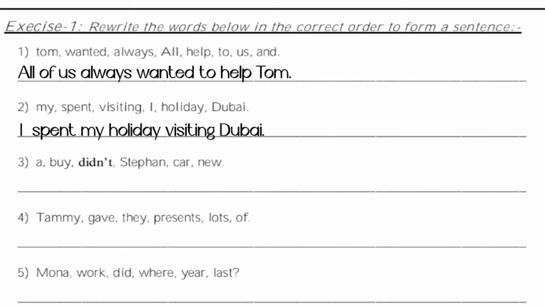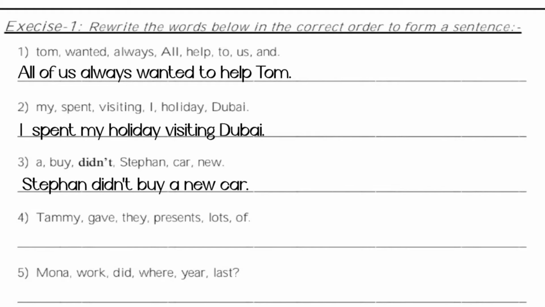Number 3. Buy didn't Stephen car new. This might convert to, Stephen didn't buy a new car. Number 4. Tammy gave they presents lots of.